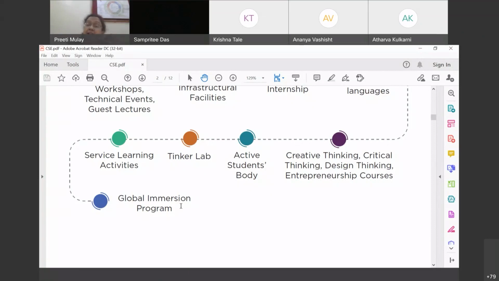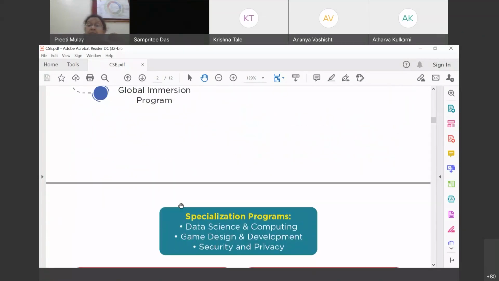So this is all about the highlights of our CS department, and let's move on with this brochure. In addition to these highlights, some more details are very, very important. That is the specialization program. We do not only offer a bare minimum undergraduate degree in computer science called BTech CS. No, because it's the world of specialization, rather super specialization, and that's what we are trying to offer here. So we have three different specializations available. One is in data science and computing, second is in game, and third is in security and privacy.